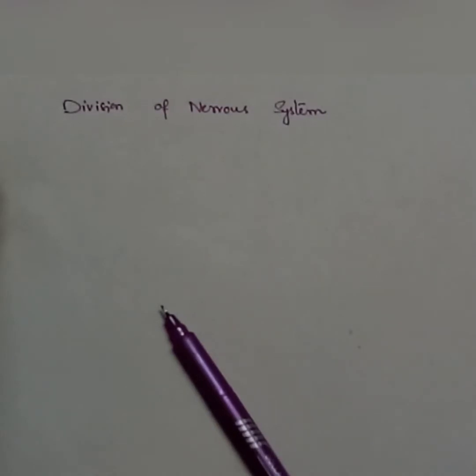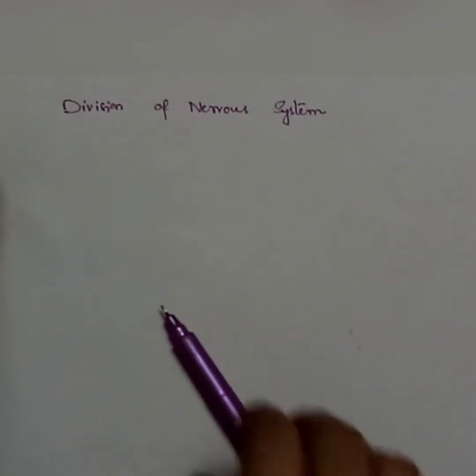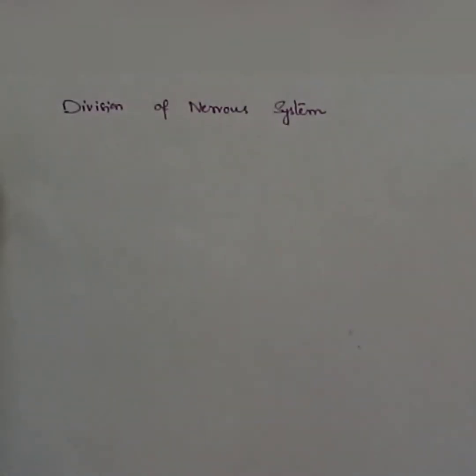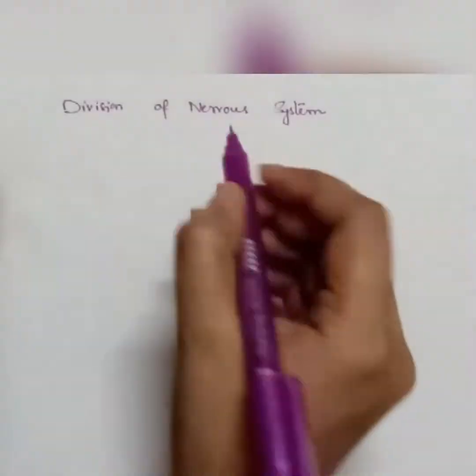Hi everyone, today we are going to discuss the division of the nervous system. The nervous system is an important system of our body that controls all the activities and it is quicker than any other system. First we discuss the anatomical division of the nervous system.